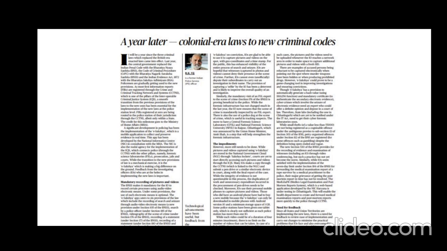All these things are done in real life, and now it is mandatory that forensic science experts must be present at crime scenes, so that this improves the reliability of the evidence. Okay, so these laws were not given in the previous Indian Evidence Act or something like that. That is the reason why we replaced them.